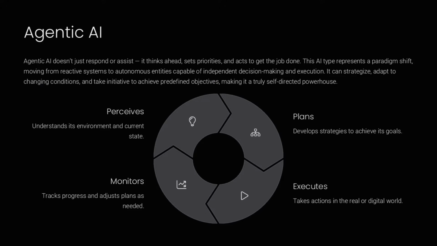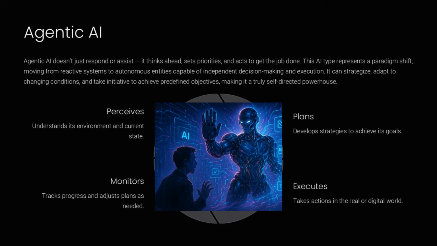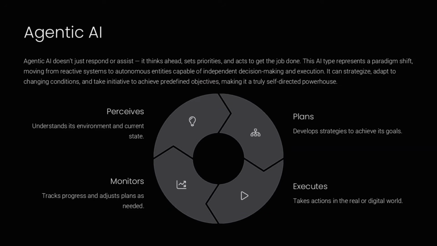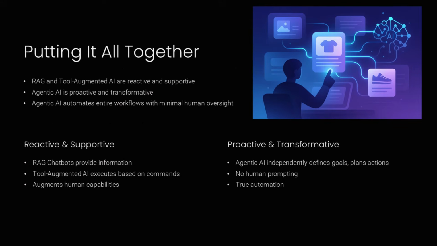It actively sets its own goals, adapts to changes, and carries out tasks without human prompting. It continuously monitors its environment and adjusts its behavior to achieve its objectives. In simpler terms, while RAG and tool-augmented AI are fundamentally reactive and need direction, agentic AI is proactive. It decides, plans, and acts independently to meet its goals.